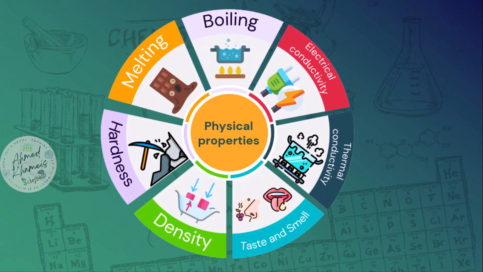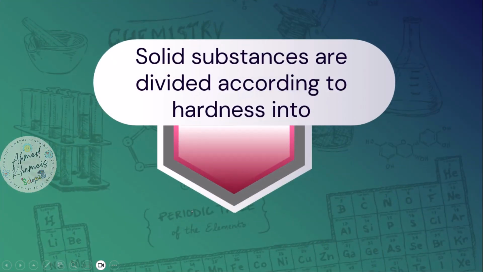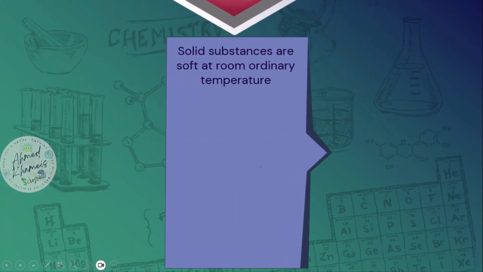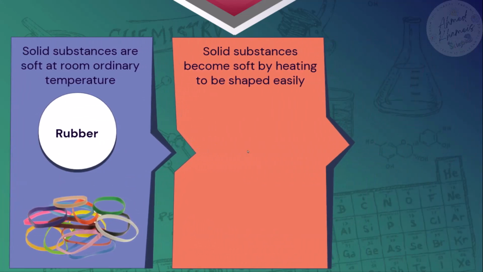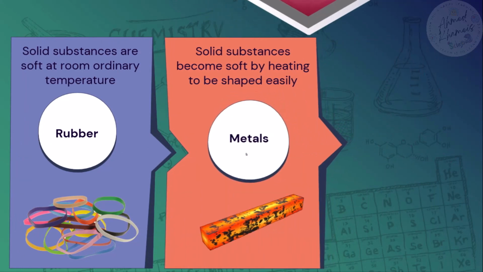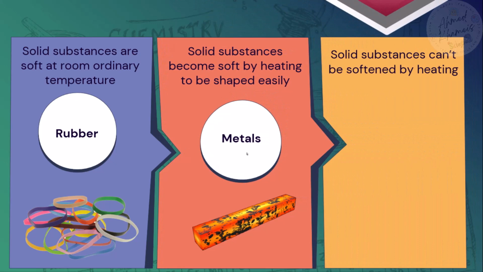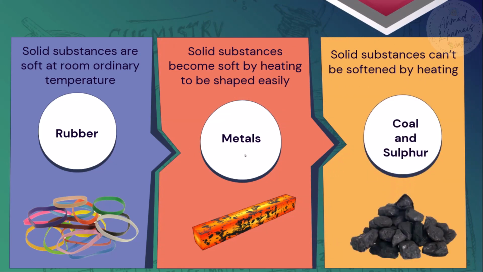Then we have the hardness. Hardness means how malleable the substance is, how easy it is to change, how easy to control the matter and to change its shape. So with solid substances, we divide them according to hardness into solid substances that are soft at room temperature, like rubber. Other solid substances can be softened by heat, like metals. Other substances can't be softened by heat, like coal and sulfur.